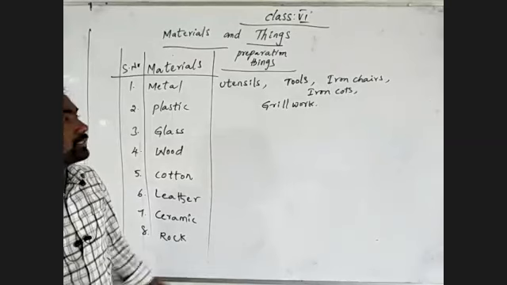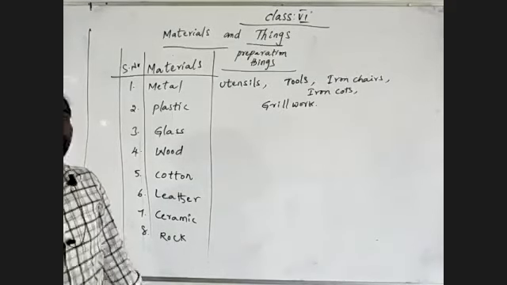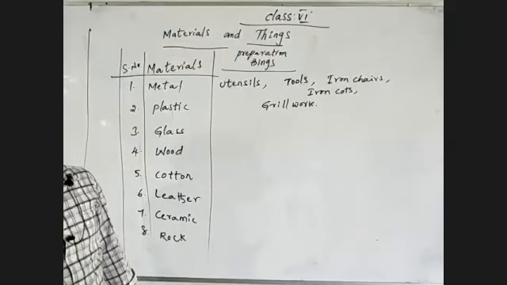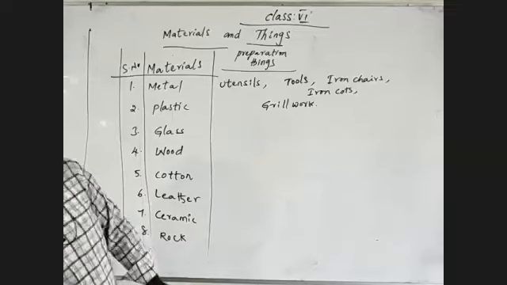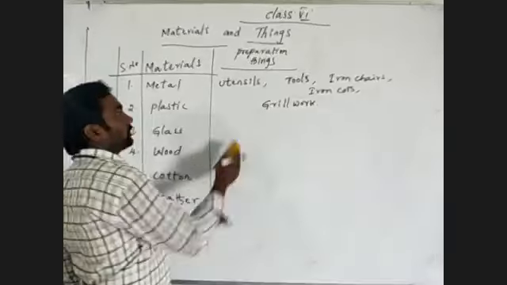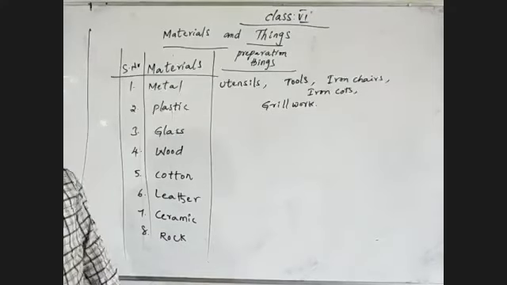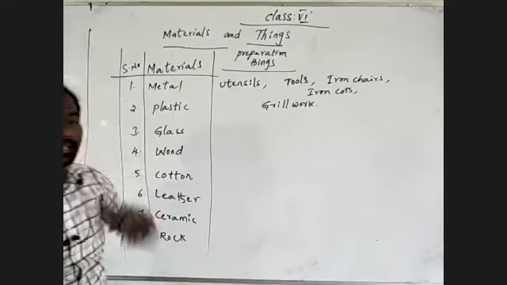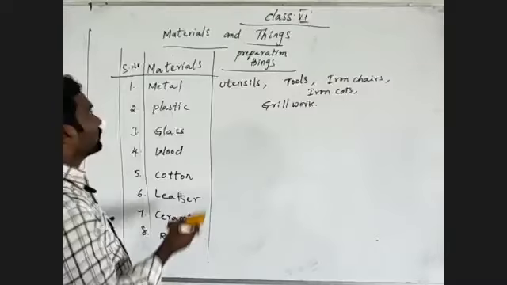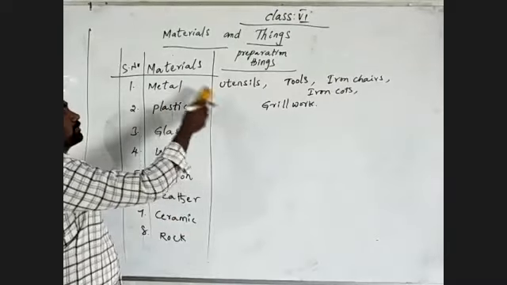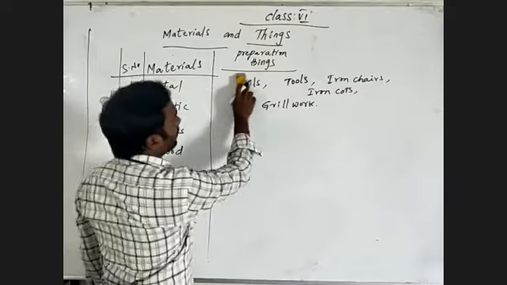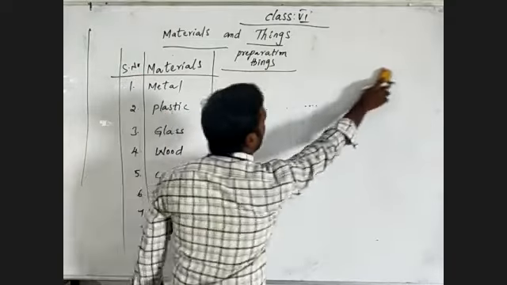Then in your schools and playgrounds, we have to identify such things, and a ladder to climb the walls of buildings. Those are examples of things made from metal. We have to recall and understand.